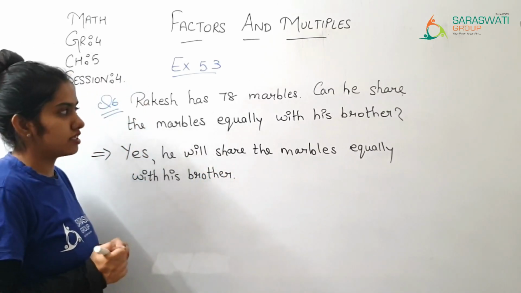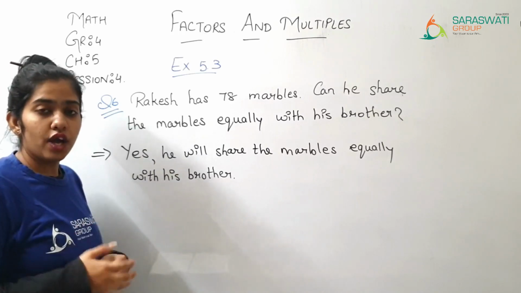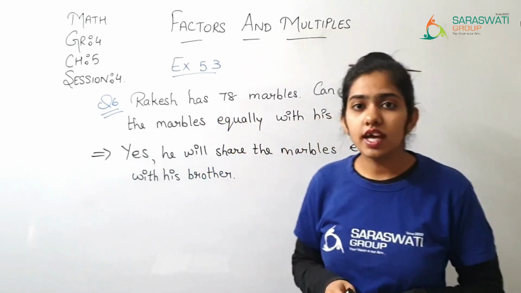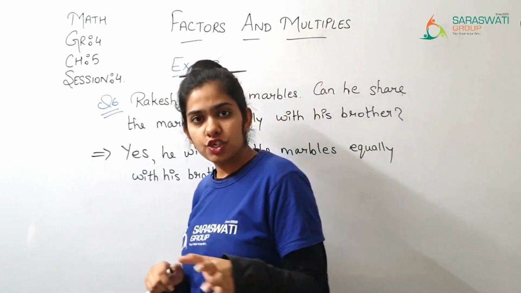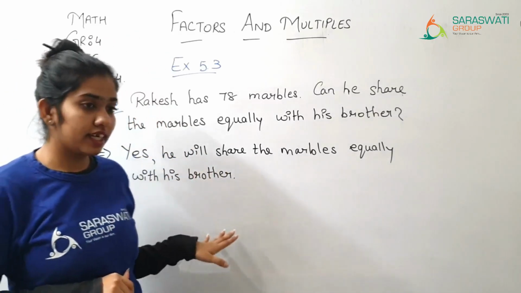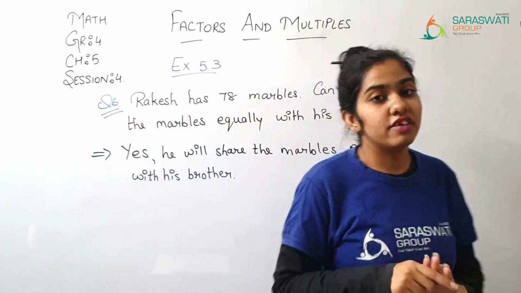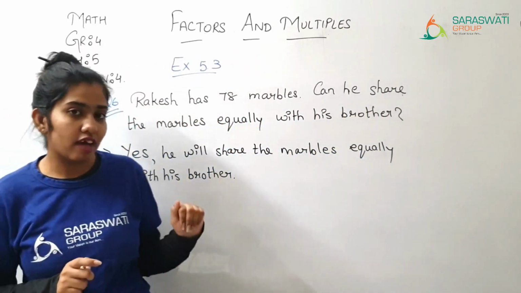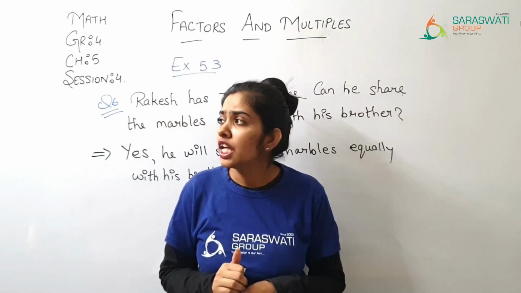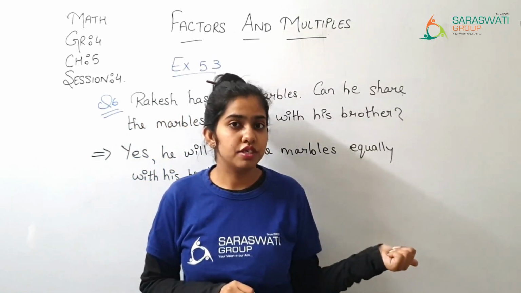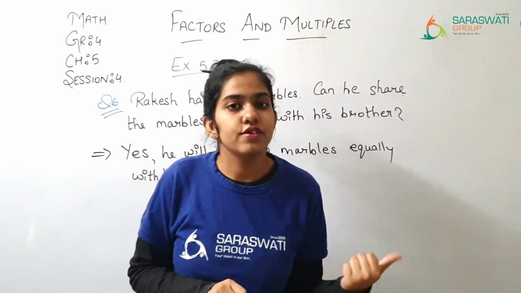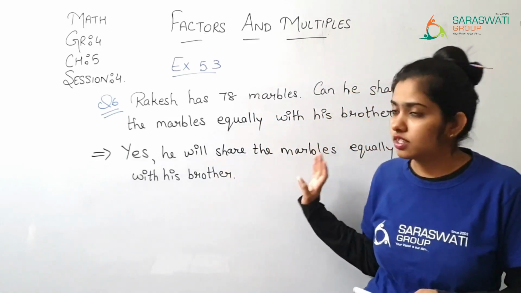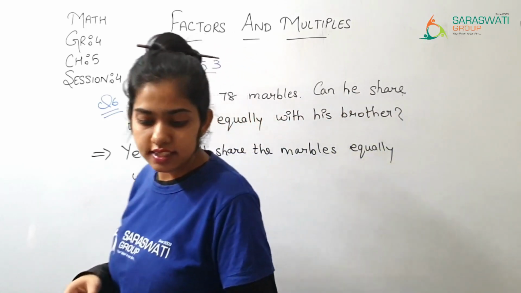Okay, so this is all about this question. Now I hope that you have understood this exercise well. Okay, so today we have learned about divisibility, the definition, whether it is divisible or not, then divisibility test of 2, 5 and 10, right? For 2 the digits are 0, 2, 4, 6, 8, for 5 it is 0 and 5, and for 10 it is 0. So in this way you are supposed to solve, and we have also solved the exercise.